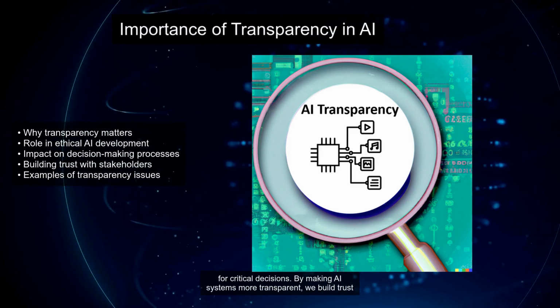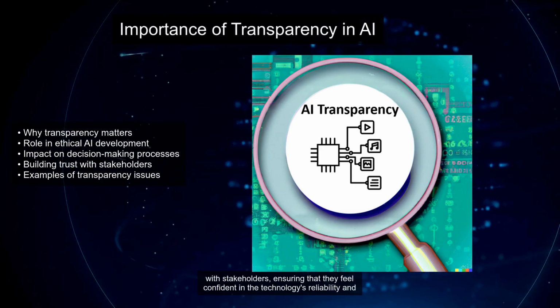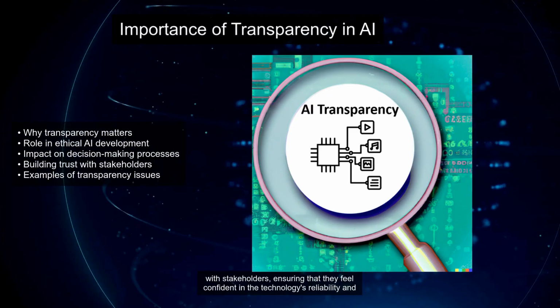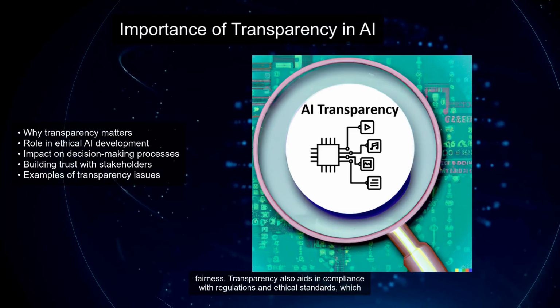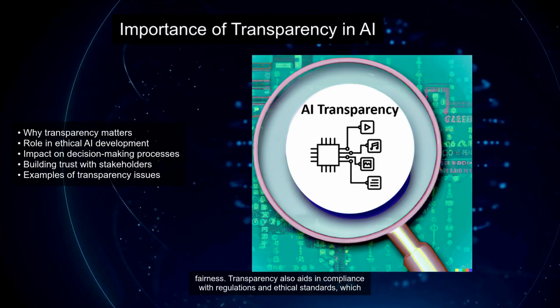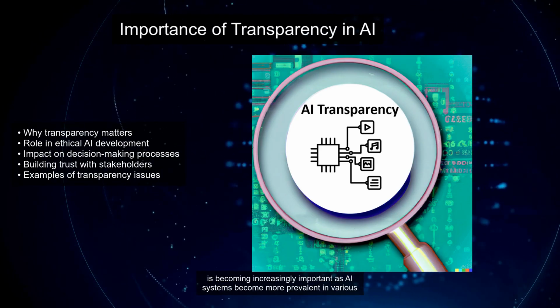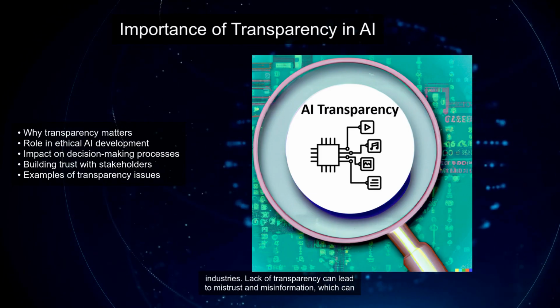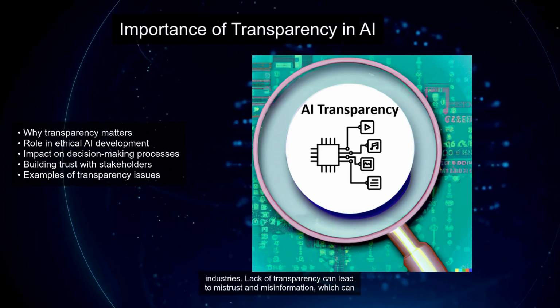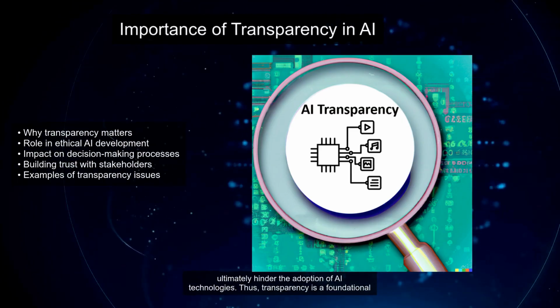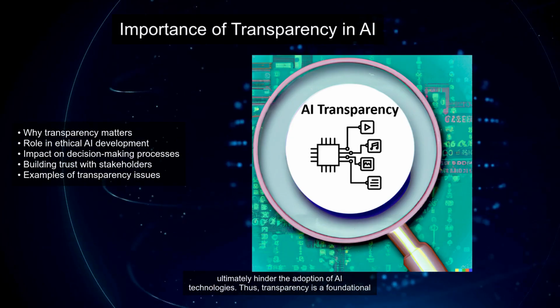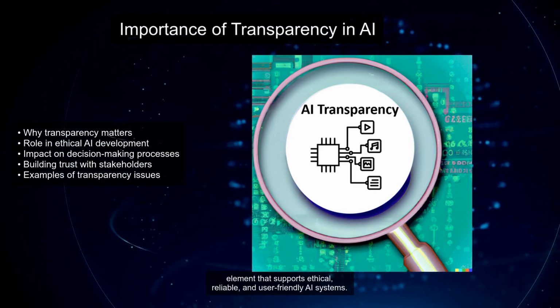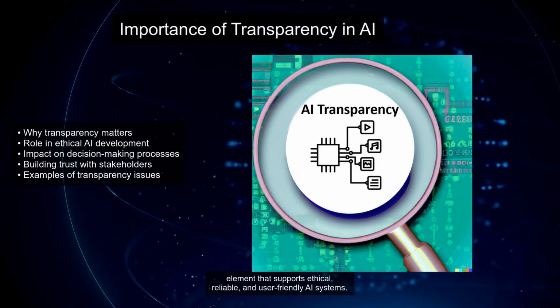By making AI systems more transparent, we build trust with stakeholders, ensuring that they feel confident in the technology's reliability and fairness. Transparency also aids in compliance with regulations and ethical standards, which is becoming increasingly important as AI systems become more prevalent in various industries. Lack of transparency can lead to mistrust and misinformation, which can ultimately hinder the adoption of AI technologies. Thus, transparency is a foundational element that supports ethical, reliable, and user-friendly AI systems.